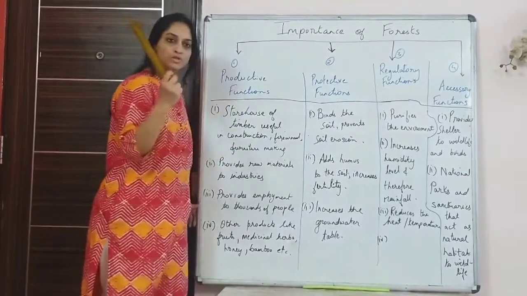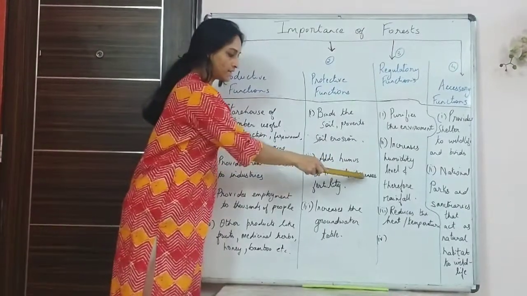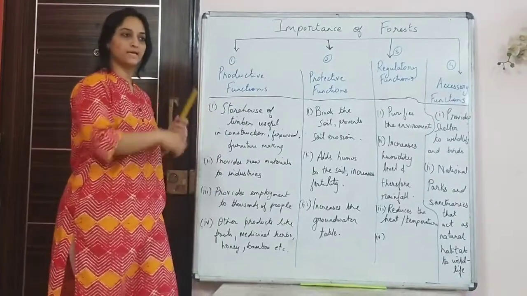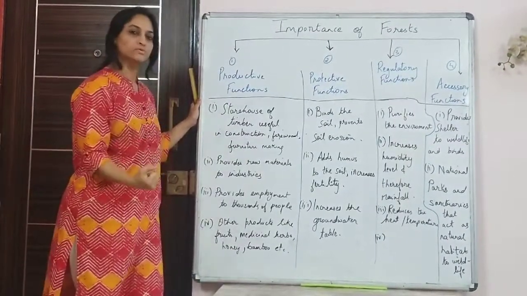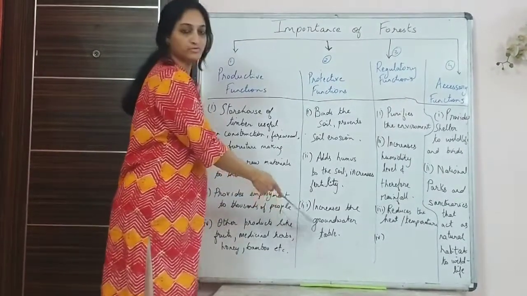It's like a sponge, it absorbs the rainwater. Because trees are there, there is no surface runoff. The water gets absorbed underneath, so it also increases the groundwater table, the aquifers that are there.